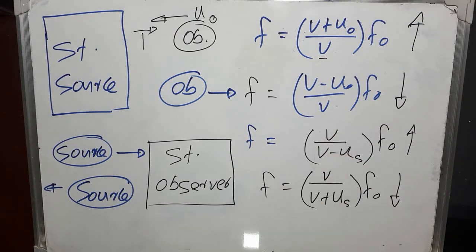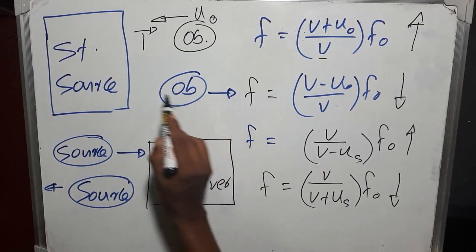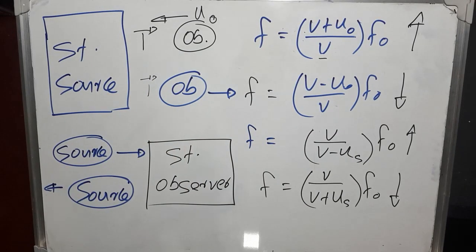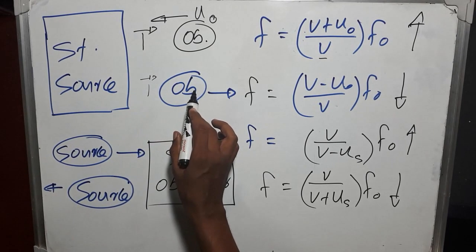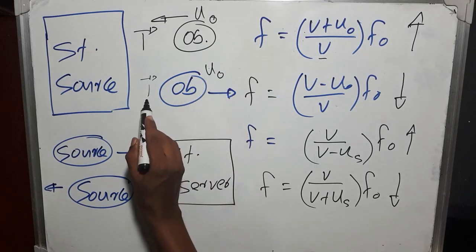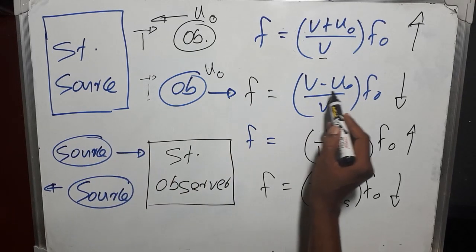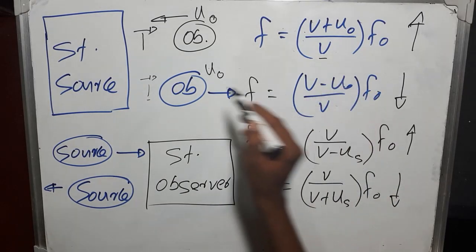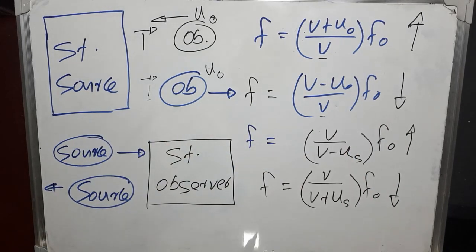Now come to this one. In this case observer is moving away from the source and the wavefront is moving towards him. The speed of the wavefront with respect to the ground is V. Then observer will observe while running with U0 speed. Observer will observe this type of a wavefront as if it is coming towards him with V minus U0 speed. Then this is again the speed of sound with respect to the observer, and source is stationary, so this is the speed of sound with respect to the source.